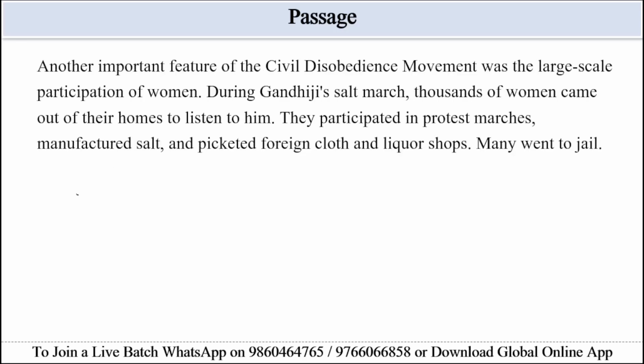Another important feature of the civil disobedience movement was the large-scale participation of women. During Gandhiji's Salt March, thousands of women came out of their homes to listen to him. They participated in protest marches, manufactured salt, and picketed foreign cloth and liquor shops. Many went to jail.